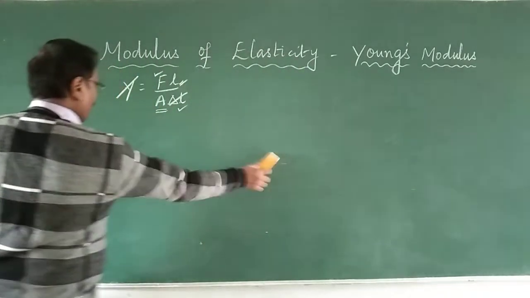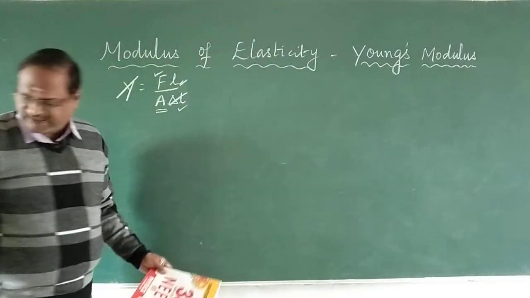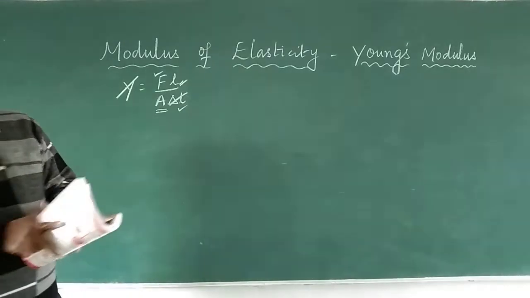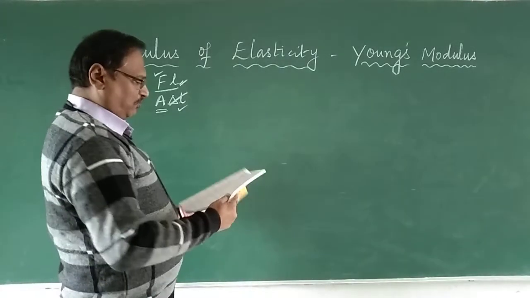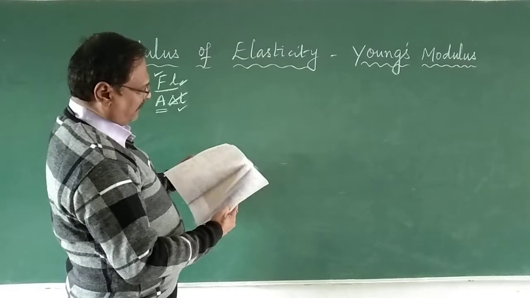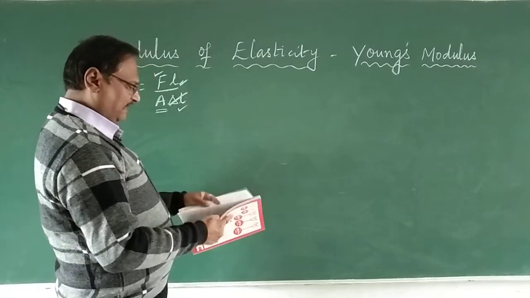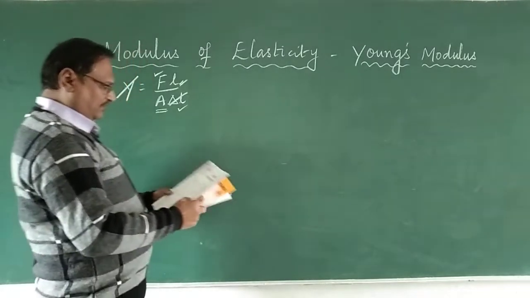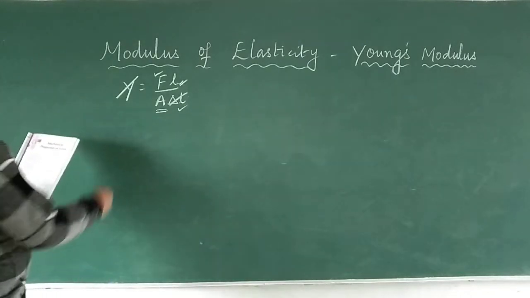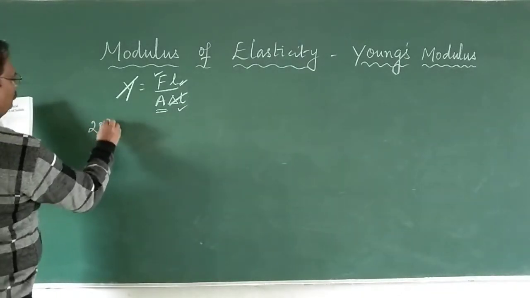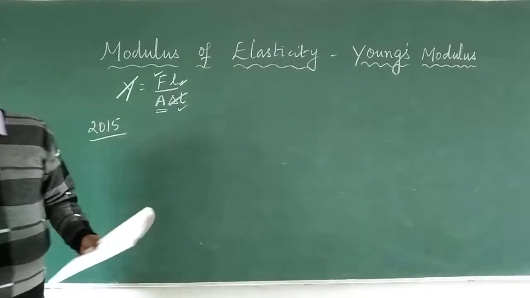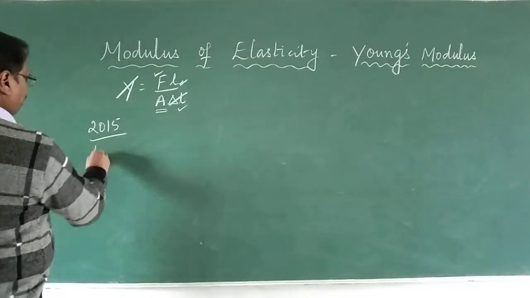Once again, let me tell you what this problem is. Same thing, the textbook I have taken is the same, on mechanical properties of solids. This is from the 2015 NEET paper.